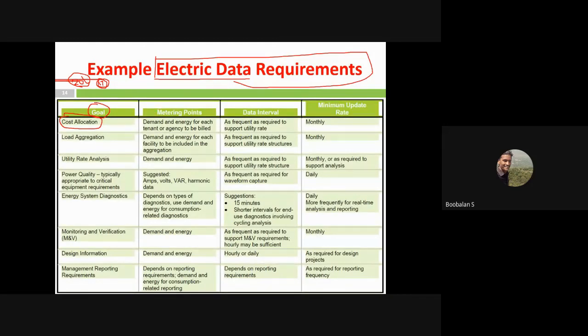So என்னென்ன மாதிரி கோல்லாம் ஃபிக்ஸ் பண்ணலாம்? ஃபர்ஸ்ட் கோல் காஸ்ட் அலோகேஷன். So upon metering எங்கெங்க வைக்கணும்? So I need to install each and every node of my industry. I need to install my metering points, right? And then I'm going to take data monthly, right? I'm going to collect those metering data monthly.